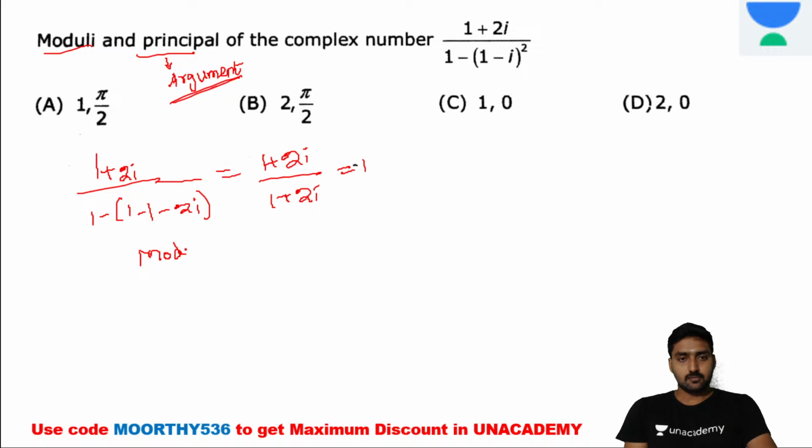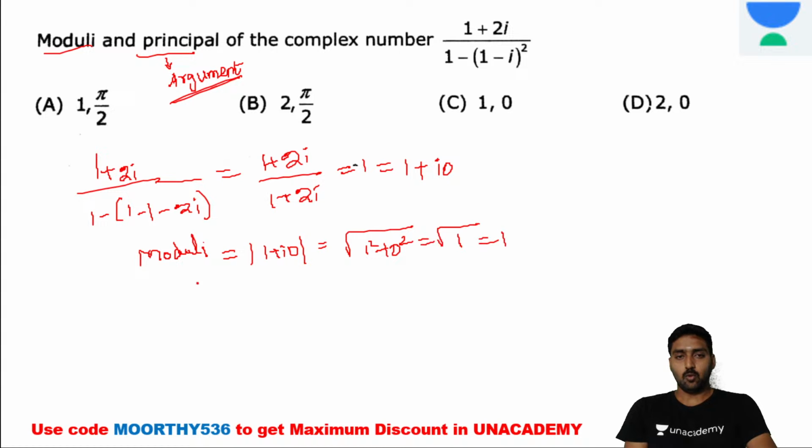And if you take the modulus, what about the modulus? Modulus of 1 is equal to modulus of 1 plus i into 0, which is equal to root of 1 square plus 0 square. So root of 1 is equal to 1.